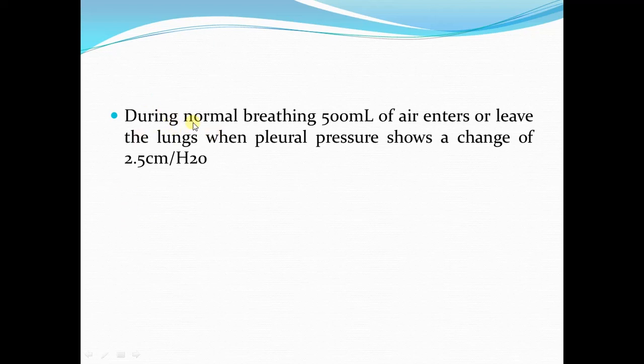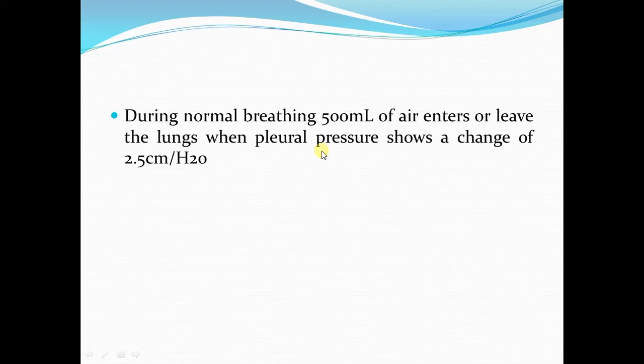During normal breathing, about 500 ml of air enters or leaves the lungs. So delta V will be 500 ml, and there is a change of 2.5 centimeters of water in the pleural pressure or the transpulmonary pressure.